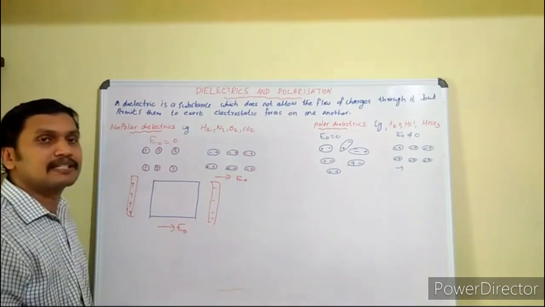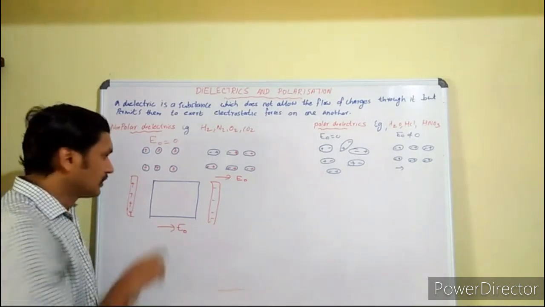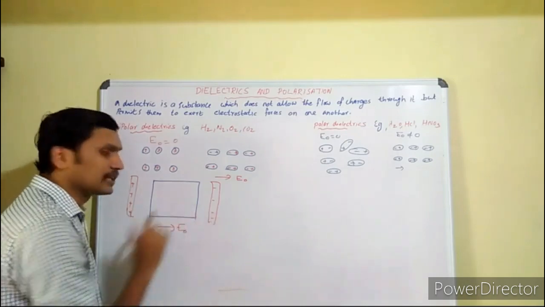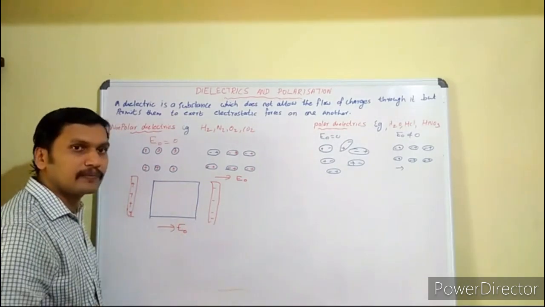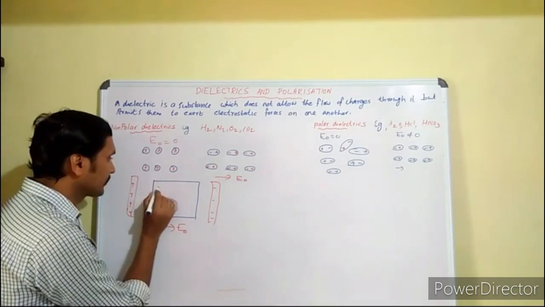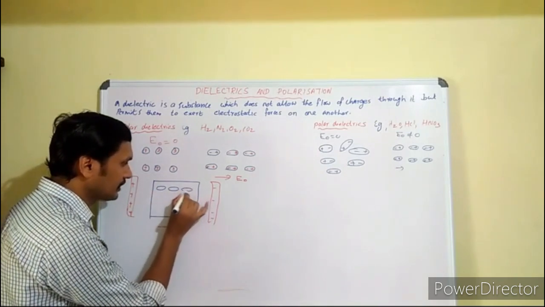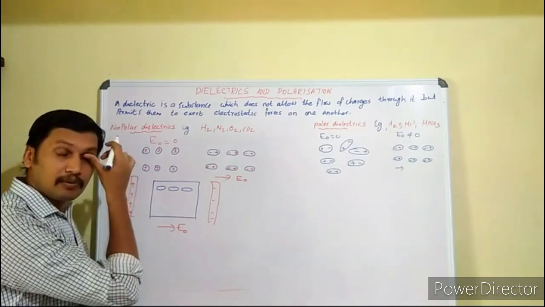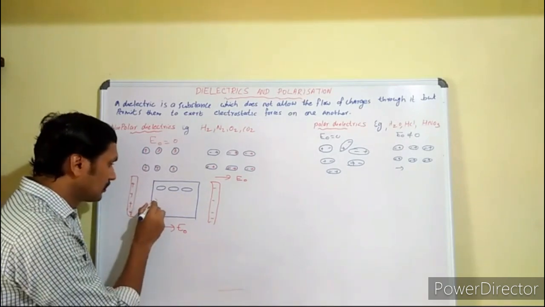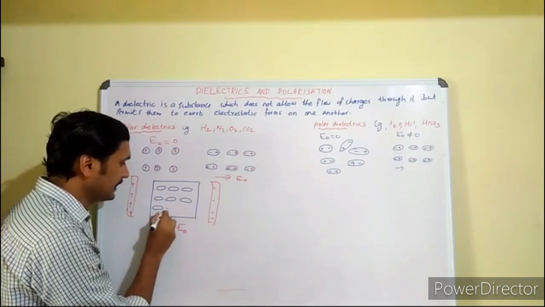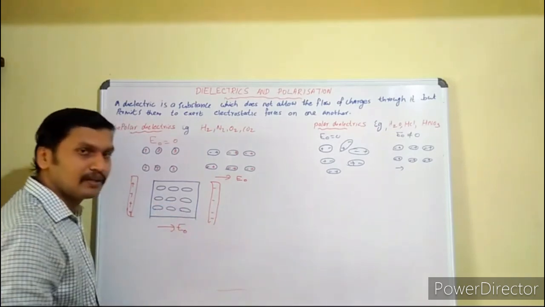This is a dielectric slab placed in the external electric field. We have molecules in this. These are some of the polar molecules inside this dielectric.